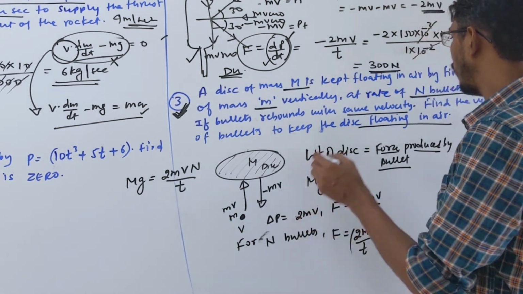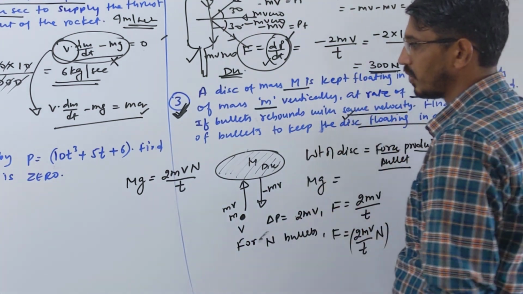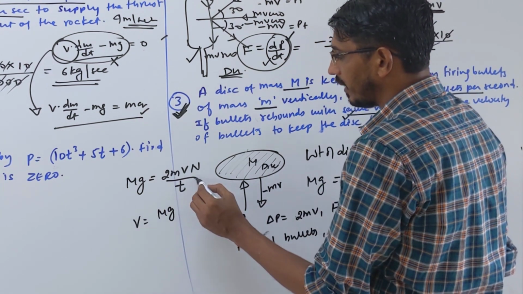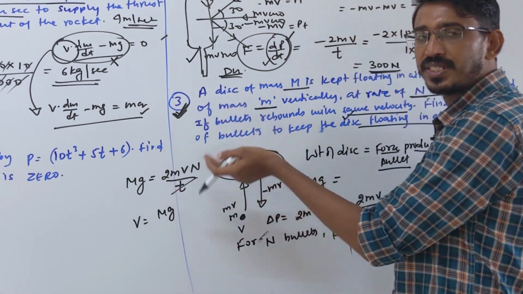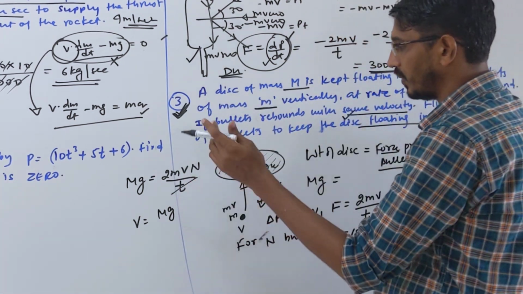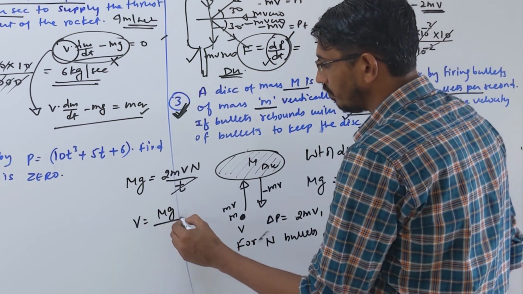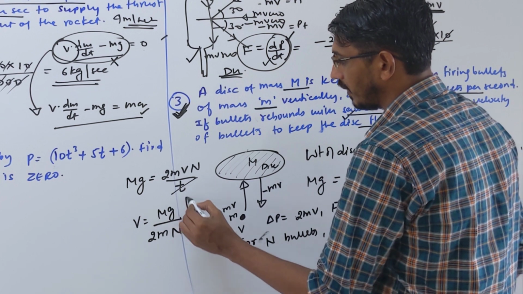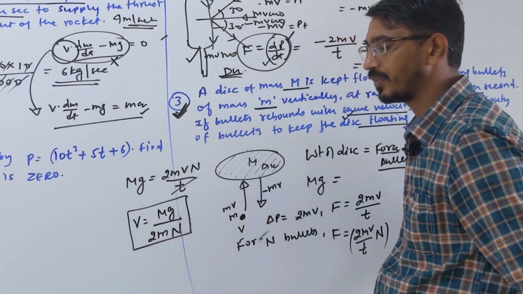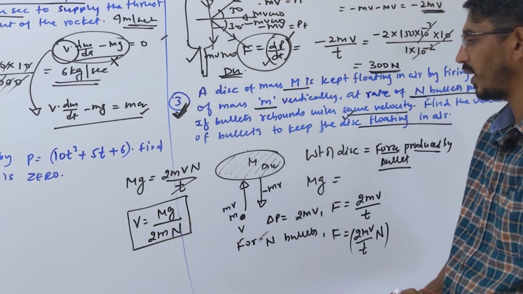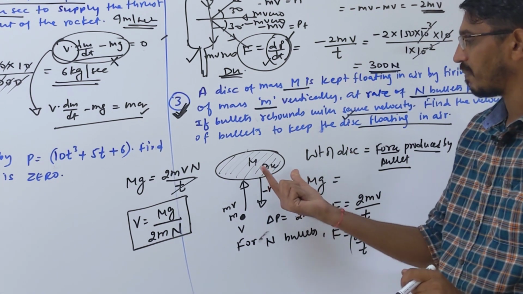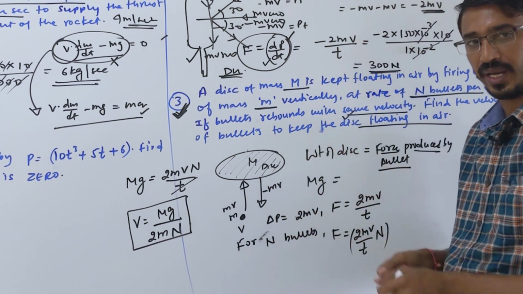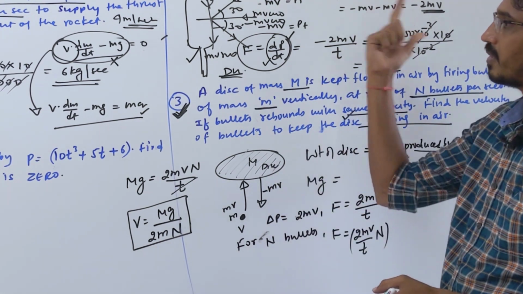They are asking us what the velocity is, so let's find the velocity. V should be equal to mg. I am writing time as 1 because they said bullets are fired per second. So v equals mg by 2mn, that's the velocity of the bullets, correct. At this speed you should fire the bullets so that this disc is kept floating in the air. The weight of the disc is balanced by the force applied by these bullets. So again, rebounding equation, change in momentum.